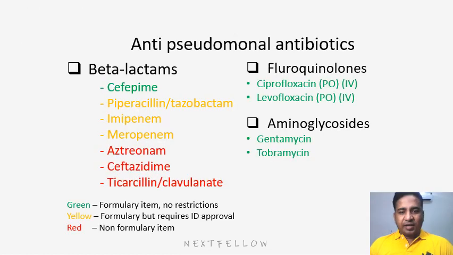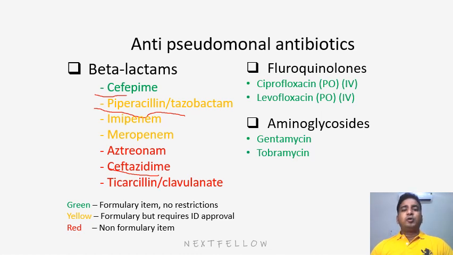Now, this is a diagram showing the anti-pseudomonal antibiotics. A table showing the beta-lactam antibiotic groups, which includes cefepime, piperacillin, tazobactam. We know that 4th generation cephalosporins are effective against Pseudomonas, but not the 2nd or 3rd generation. So the examiner may ask which is the antibiotic effective against Pseudomonas. So 4th generation cephalosporin, that is cefepime, or we can say ceftazidime. What are the other antibiotics? Most commonly what we use for Pseudomonas in OPD or clinical setup is piperacillin-tazobactam. Then comes the imipenem, meropenem group, or ticarcillin-clavulanate.